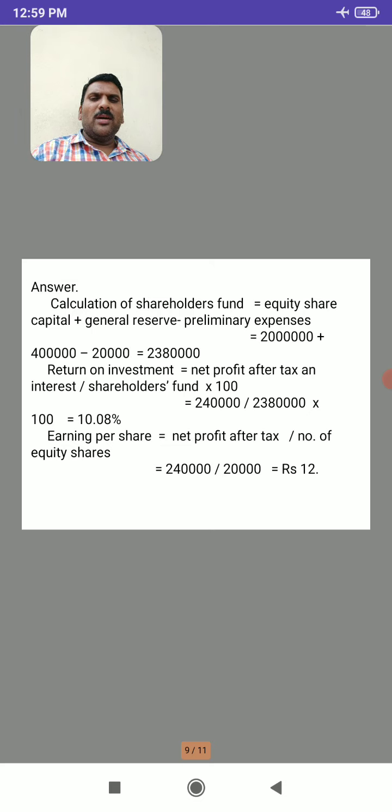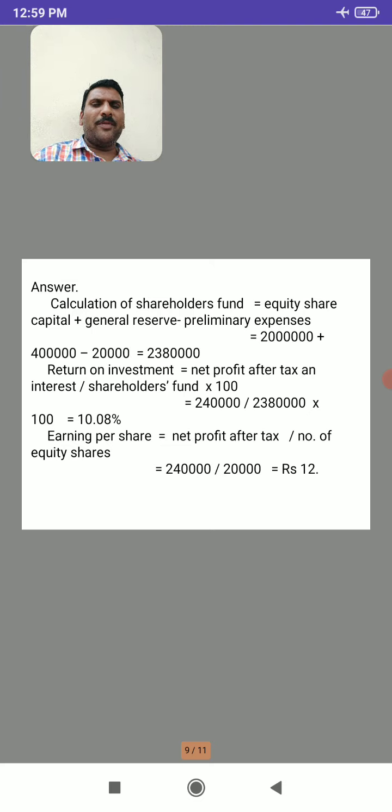So now, return on investment equals net profit after tax and interest divided by shareholder fund into 100. 2 lakh 40,000 divided by 23 lakh 80,000 into 100 means the rate of return on investment is 10.8%.